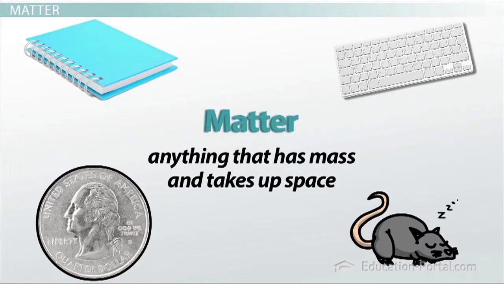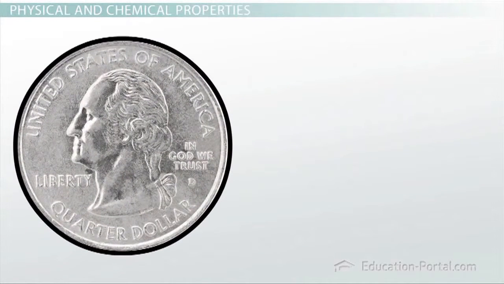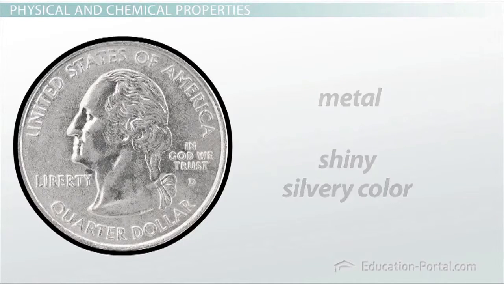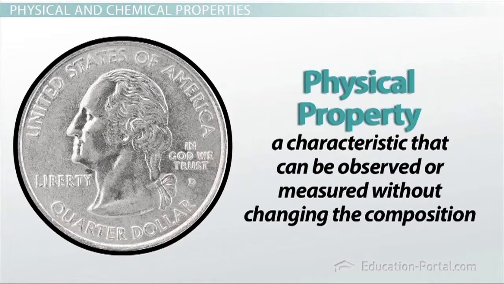Chemists spend their days working with matter, describing it, making measurements, and even changing its form. Let's take a closer look at a coin in your pocket. It is made from a metal. You can tell it is made from a metal because it's shiny and maybe has a silvery color. Those two descriptions I gave it were called physical properties. A physical property is a characteristic that can be observed or measured without changing the composition.